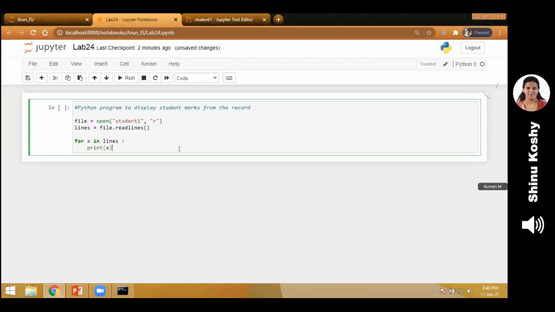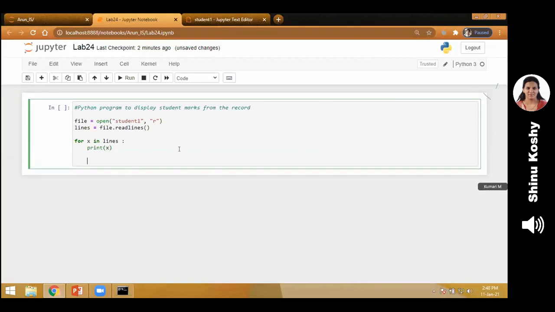If statement, else statement, for statement, all should have a tab for the next line. And finally, we close the file. So the 3 steps: open, read, and finally close the file. So we have closed the file. So we run the program.